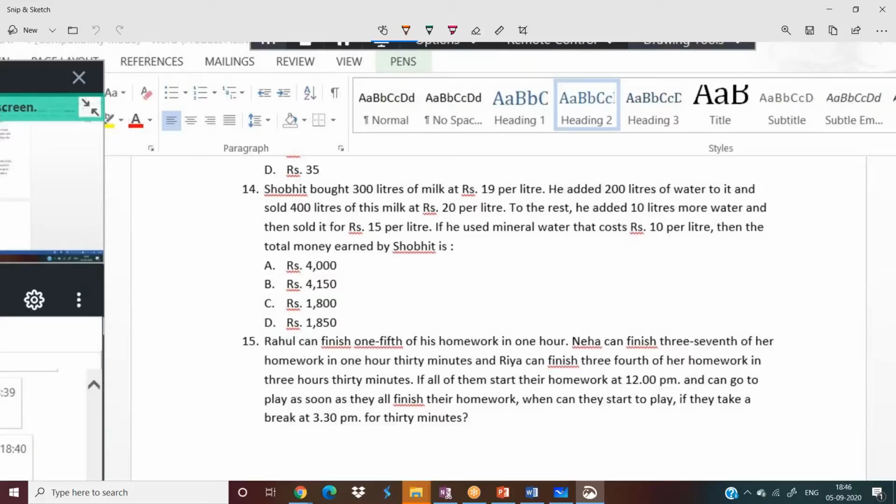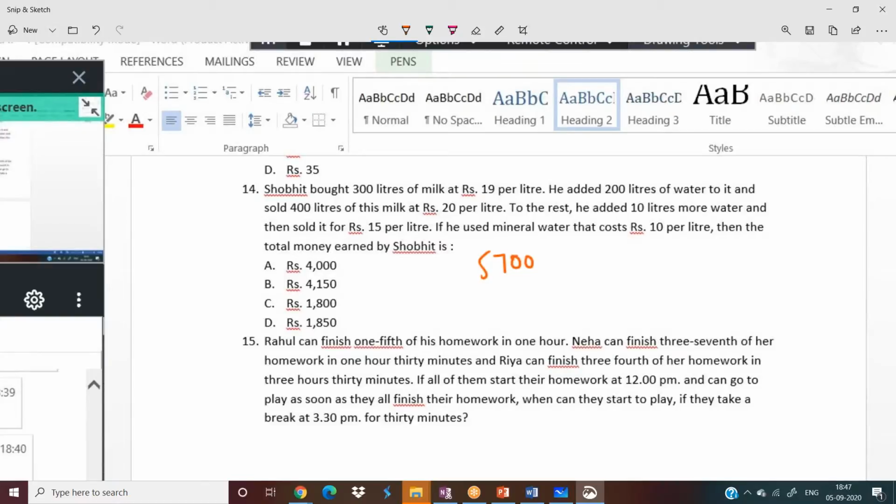We will do one thing very simple. We will write all his expenditures on one side, all his incomes on another side, and then we will compare. We will get the profit. Okay, let me calculate all his investments first. Shobit bought 300 liters of milk at 19 rupees per liter. So how much he invested? 19 threes are... I'll write all his investments with red color. So he spent 5,700 rupees initially.